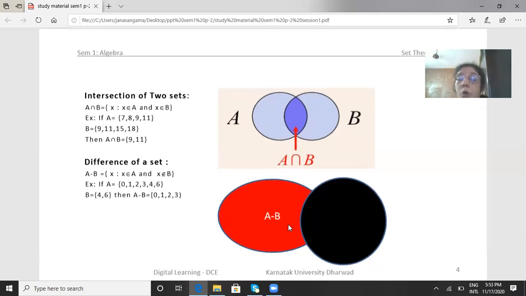Similarly, B minus A means what? Can you define B minus A? B minus A means the set of all elements which belong to B but do not belong to A. Now, can you tell me what is B minus A? The elements of B, 4 and 6, also belong to A. So what is B minus A? B minus A is here the empty set. You have to write only the elements of B which do not belong to A. No element of B is there which is not in A. So B minus A is the empty set.